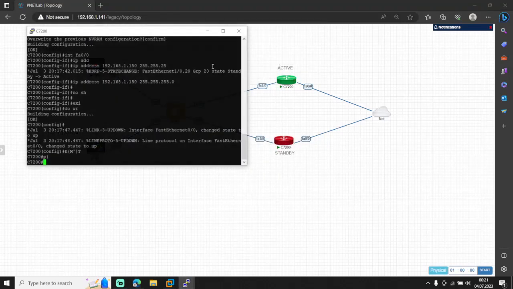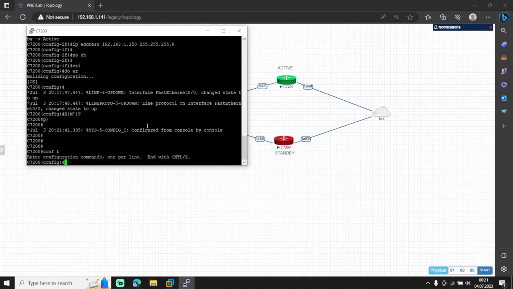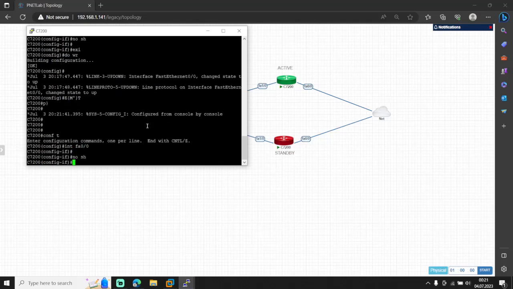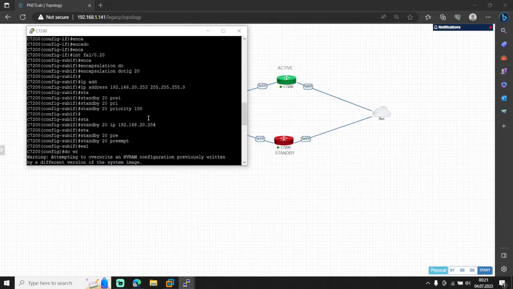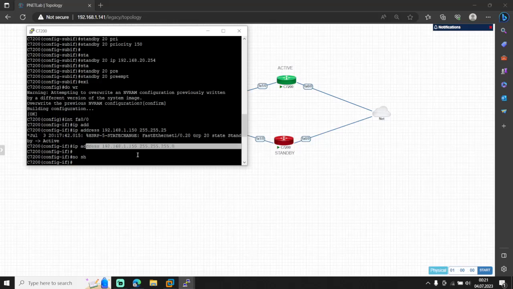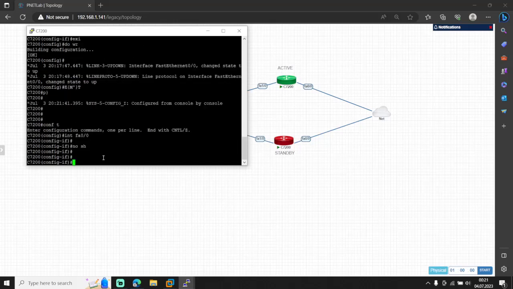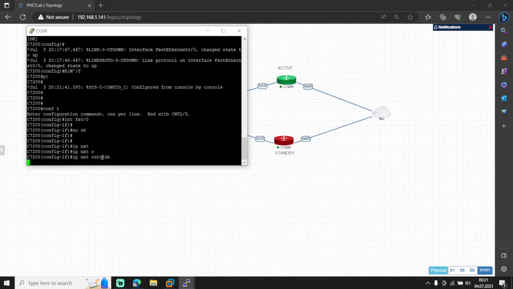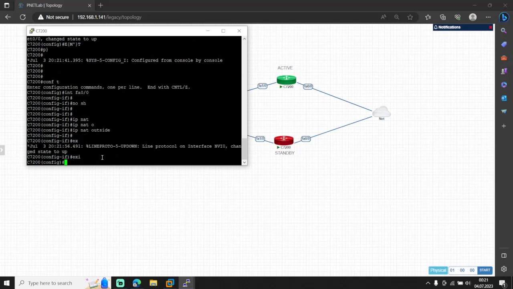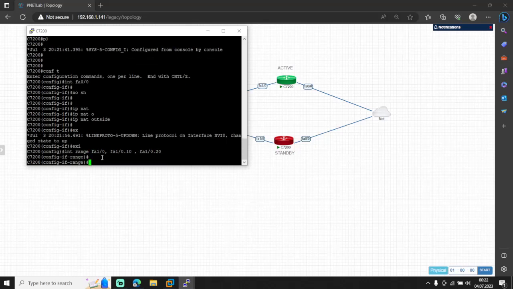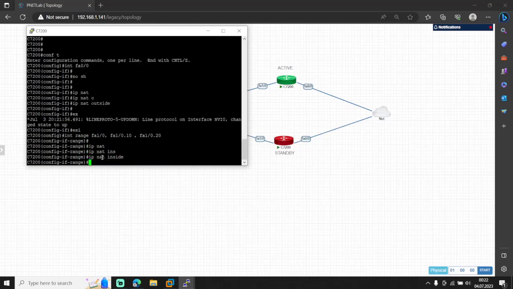I need to do the same thing here. I already have the IP address here. ip nat outside. Exit. Interface range, I need to write range, 10, 20, ip nat inside.